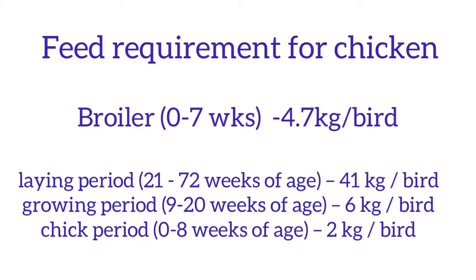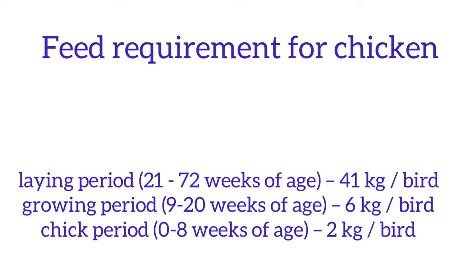But a layer is raised from 0 to 72 weeks, and we have already dealt with all this: chick period is from 0 to 8 weeks, growing period 9 to 20 weeks, and laying period 21 to 72 weeks. A chick will eat approximately 2 kg, growing period it is 6 kg, and during laying period it is 41 kg.